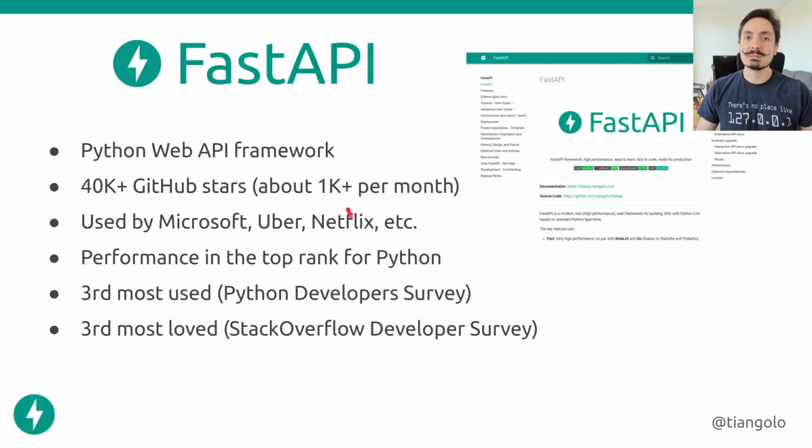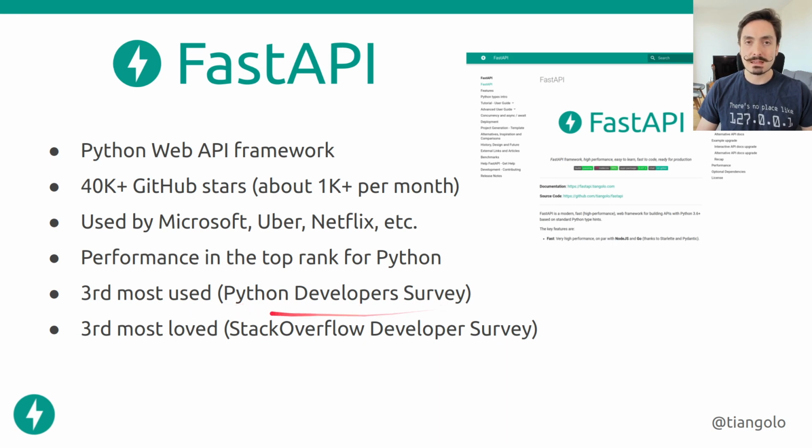So let's talk a little bit about FastAPI. FastAPI is a Python web API framework. It has more than 40,000 GitHub stars. It's been growing around 1,000 stars per month, so that means that people have been liking it, it seems. It's currently used by Microsoft, Uber, Netflix, and a bunch of other companies and projects. And the performance is in the top rank for Python, so it's in the ballpark of the best that you can get with Python, and it's the third most used Python web framework right after Flask and Django.